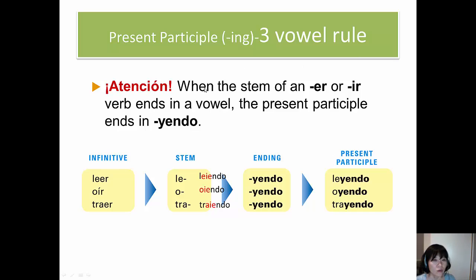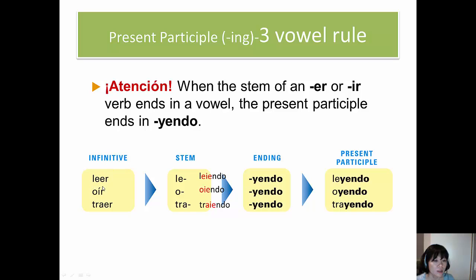Atención! When the stem of an ER or IR verb ends in a vowel, the present participle ends in Y-E-N-D-O, and I call it the three vowel rule in Spanish, which is a very useful spelling rule that you want to use throughout the Spanish vocabulary.